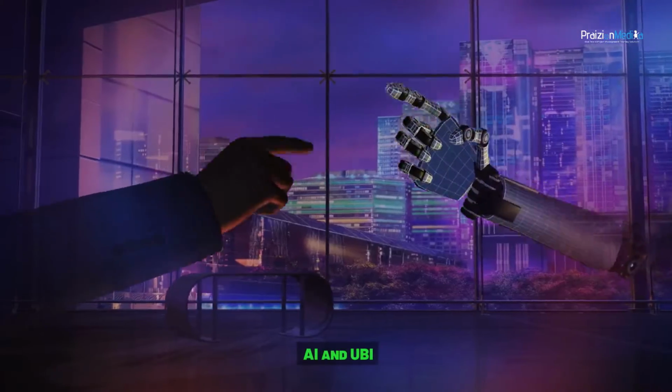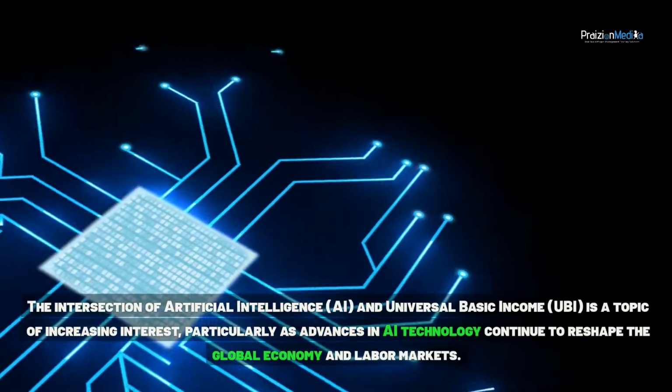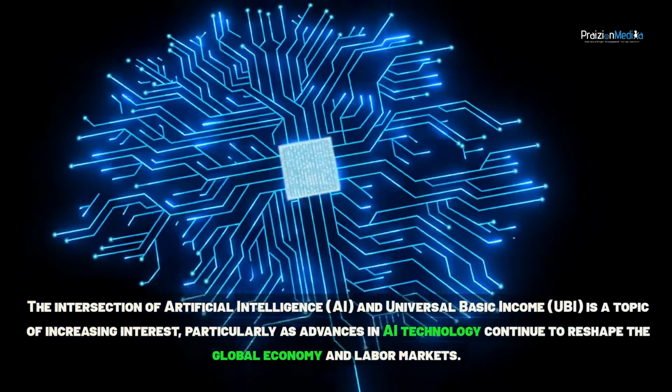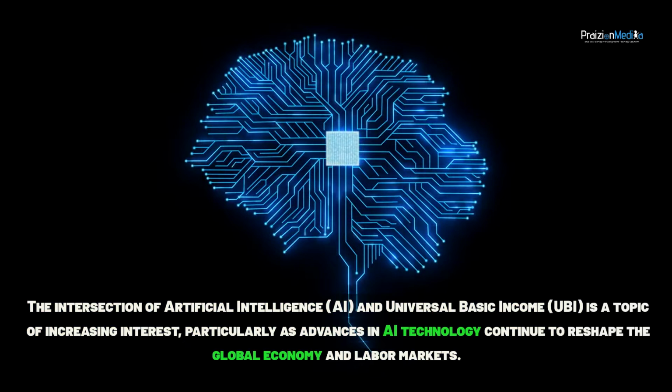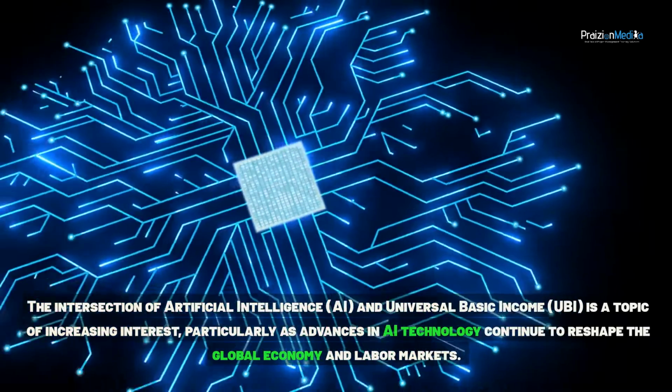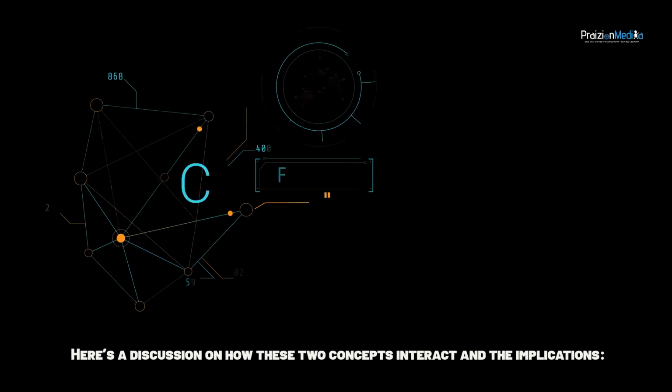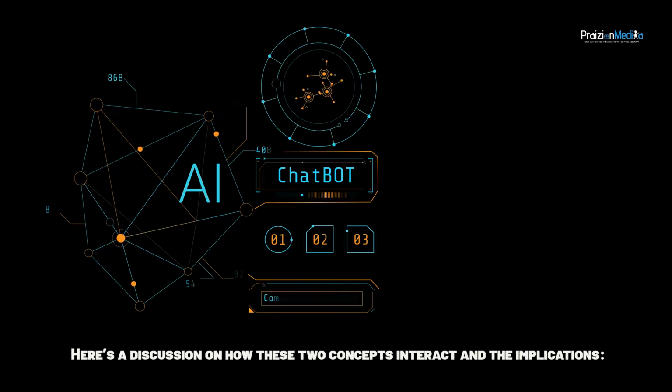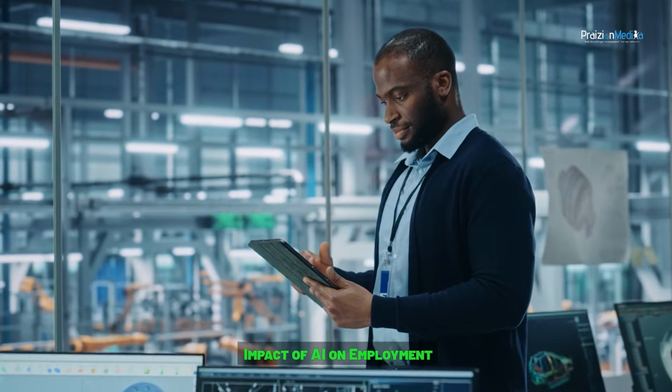AI and UBI. The intersection of artificial intelligence, AI, and universal basic income, UBI, is a topic of increasing interest, particularly as advances in AI technology continue to reshape the global economy and labor markets. Here's a discussion on how these two concepts interact and the implications. Impact of AI on employment.